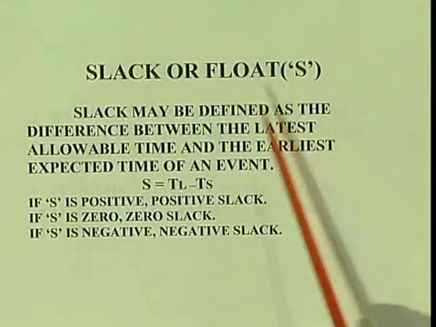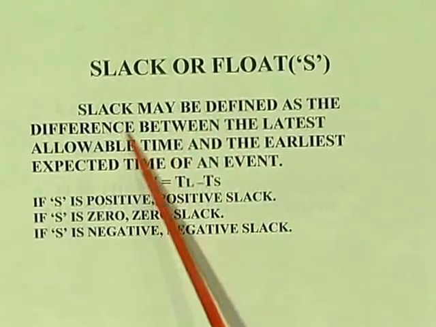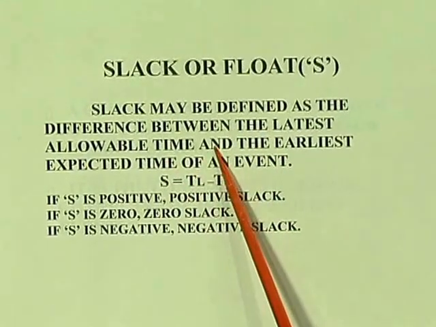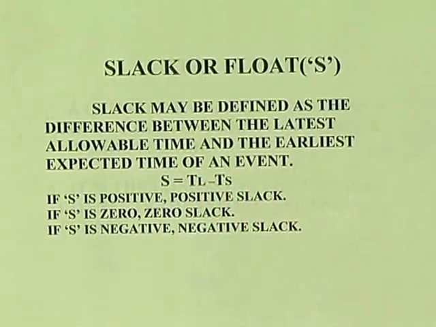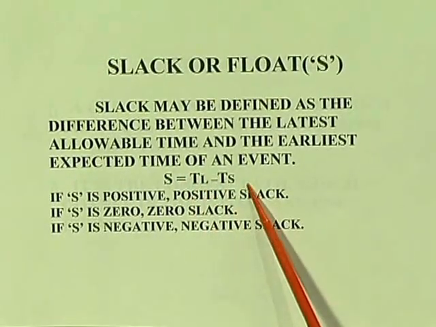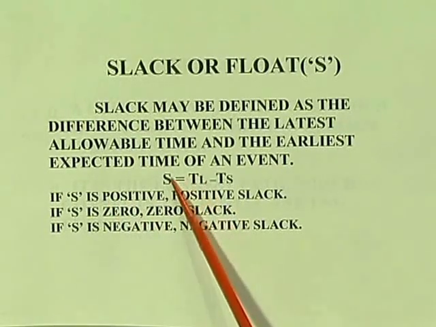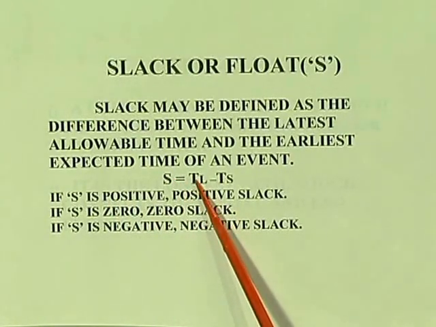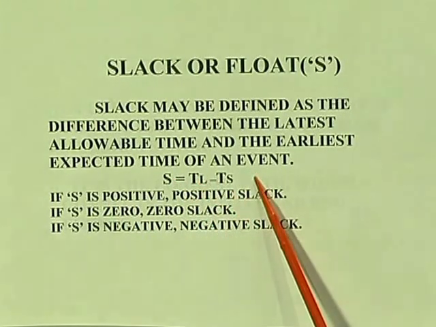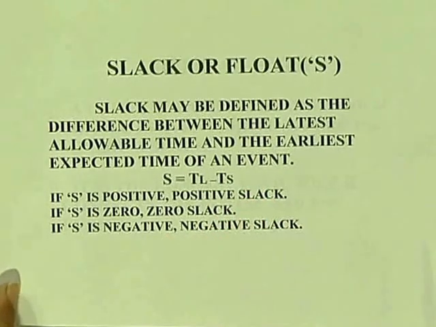For example, there is another thing which we will get, slack or float. What is the slack? Slack may be defined as the difference between the latest allowable time and the earliest expected time of an event, that is S is equal to TL minus TE. So, for example, a particular activity can start and a particular activity can complete, there might be certain gap, that is called a slack.